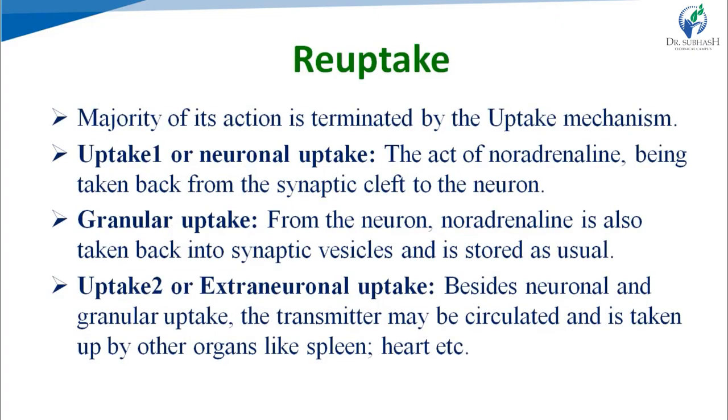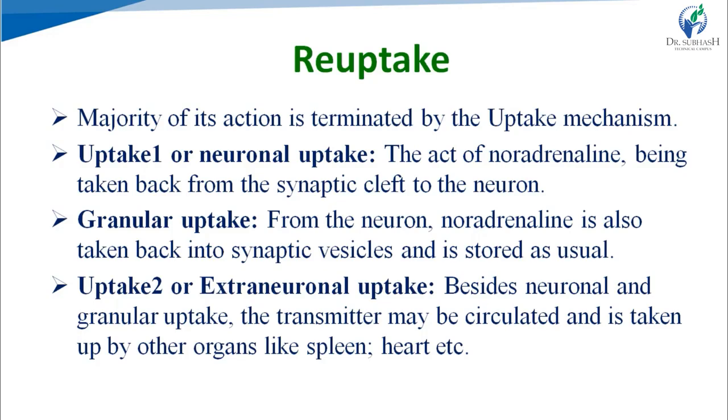After metabolism, some noradrenaline and adrenaline are also reuptaken. The reuptake of these catecholamines is of three types: uptake 1, known as neuronal uptake, then granular uptake, and uptake 2, known as extraneuronal uptake.